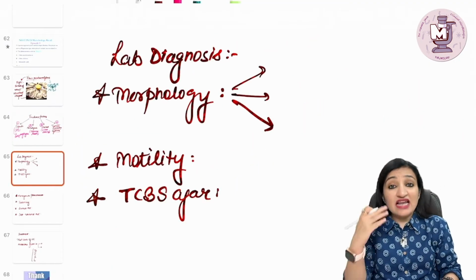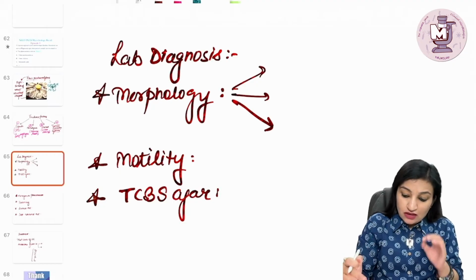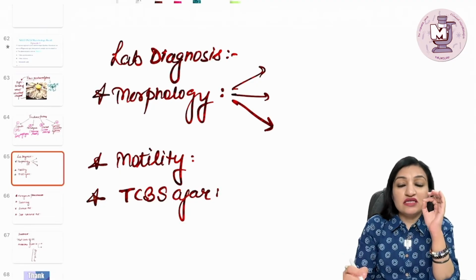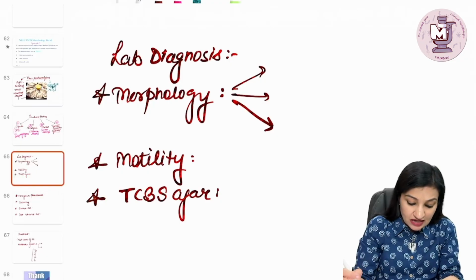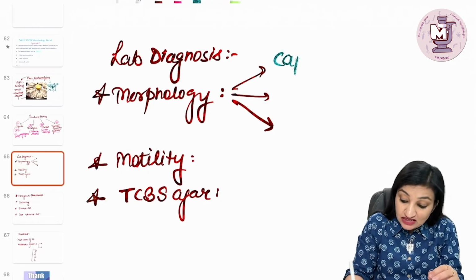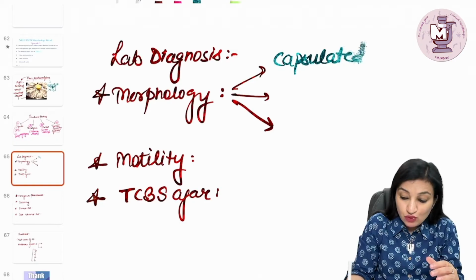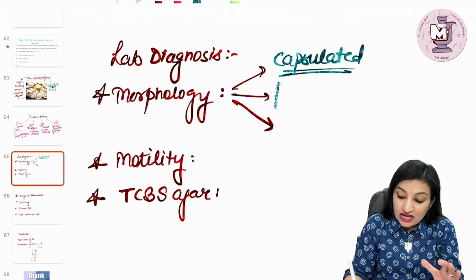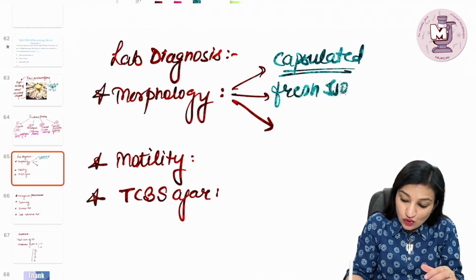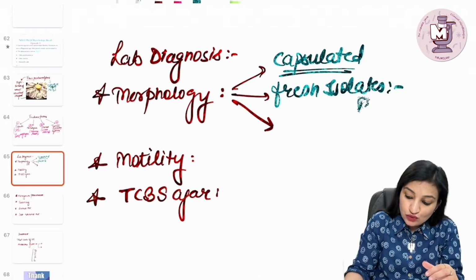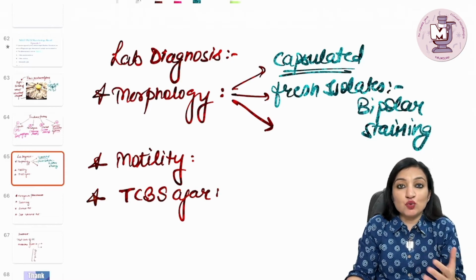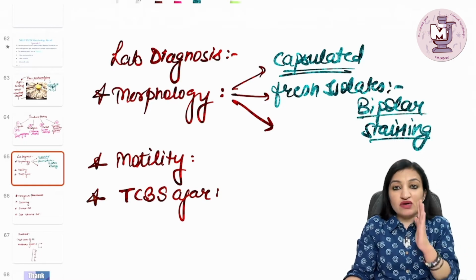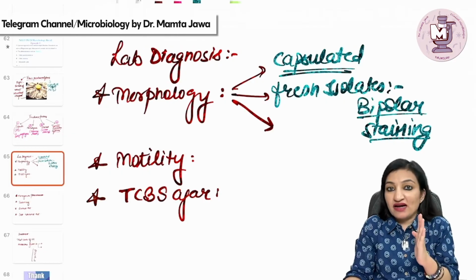Now, lab diagnosis. Morphologically, this organism has some unique features which you need to remember. Like for instance, this organism is capsulated. As I said, capsule is an important virulence factor also. Then the fresh isolates of this organism are going to show bipolar staining. This again is an MCQ. Which of the following organisms shows bipolar staining? So remember, one important example is Vibrio parahaemolyticus.